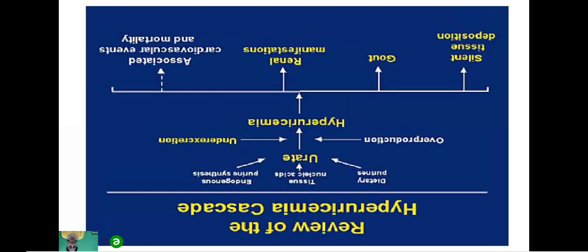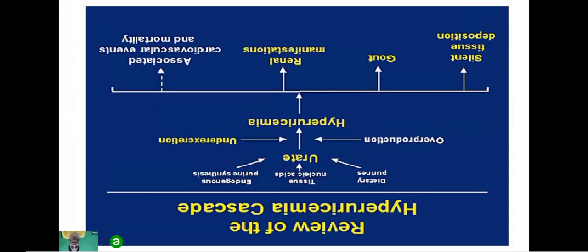It is a common serum abnormality, but does not result in gout without crystal deposition. So gout is the disease resulting from deposition of monosodium urate crystals in tissue. Clear?